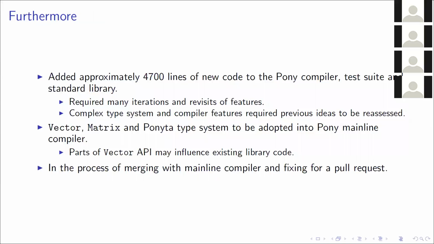Just to wrap up, adding these value-dependent types and compile-time expressions took about 4,700 lines of new code to the Pony compiler, test suite, and standard library. I went through many iterations and revisited the features to get this as it is at the minute. We built a complex new type system and provided a bunch of new programming idioms. I will merge my work into the Pony mainline compiler once I've finished the merge with the current master branch and fixed some of the issues that were a result of that.